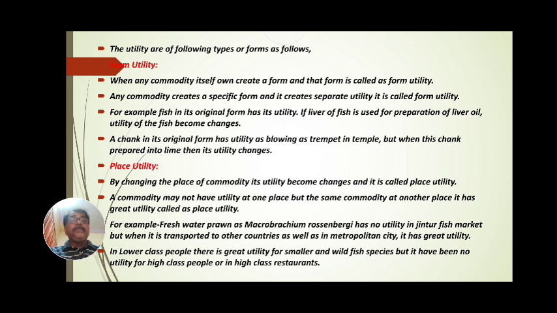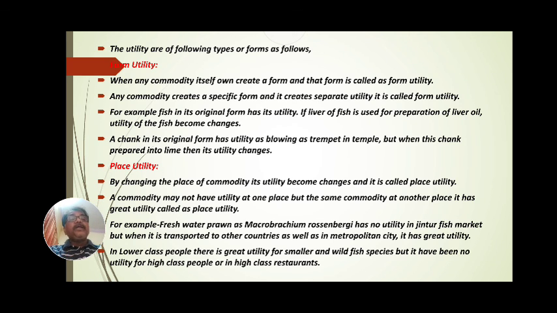Another example is the prawn. When we use prawn as prawn curry, its utility is different and the price is low. But when this prawn is roasted, its utility is different and the price is more. This is form utility: when any commodity, any goods, any product itself creates a form, that form is called the form utility. This is the first type.